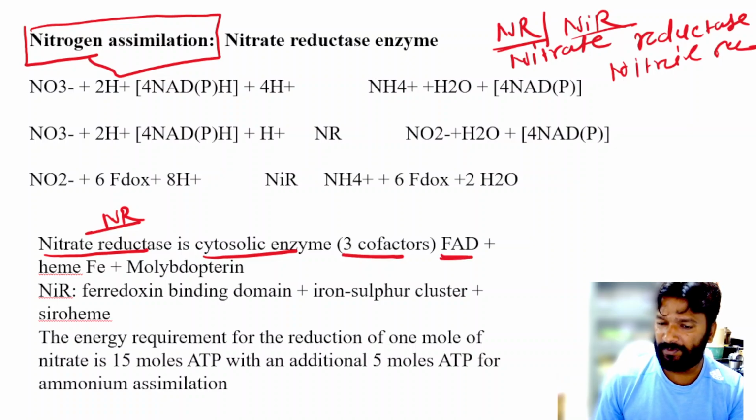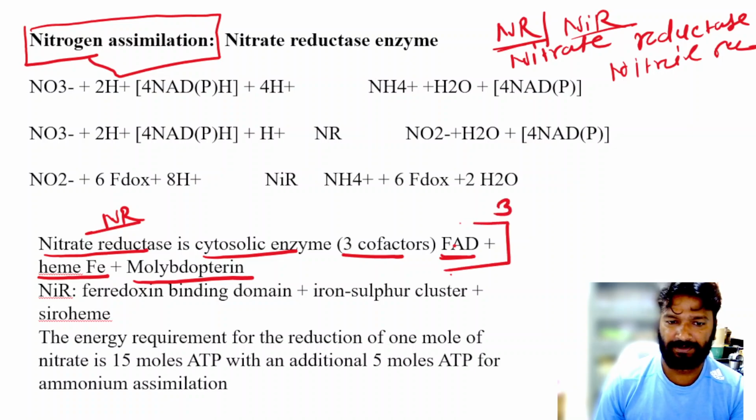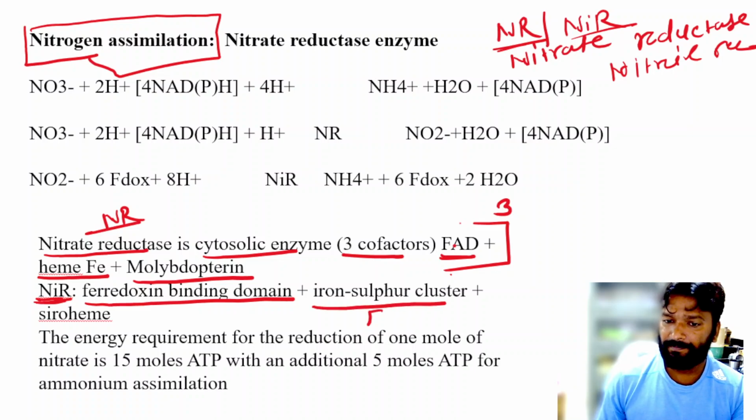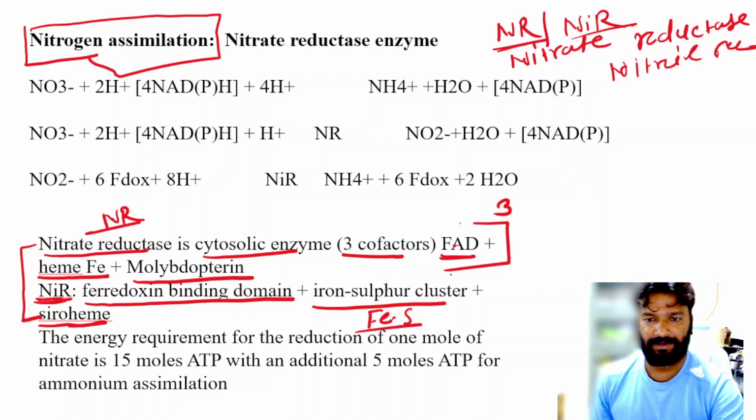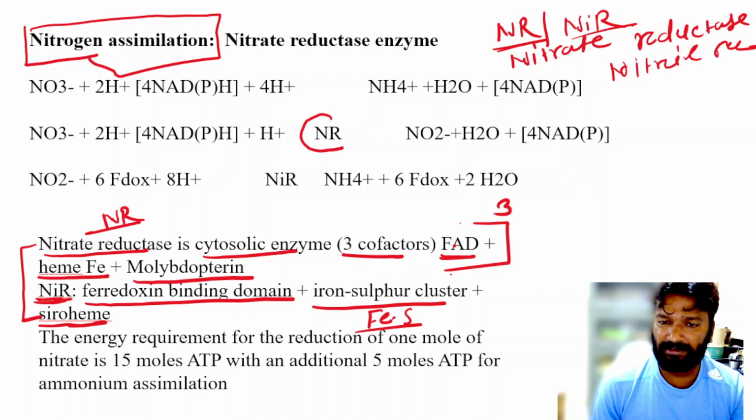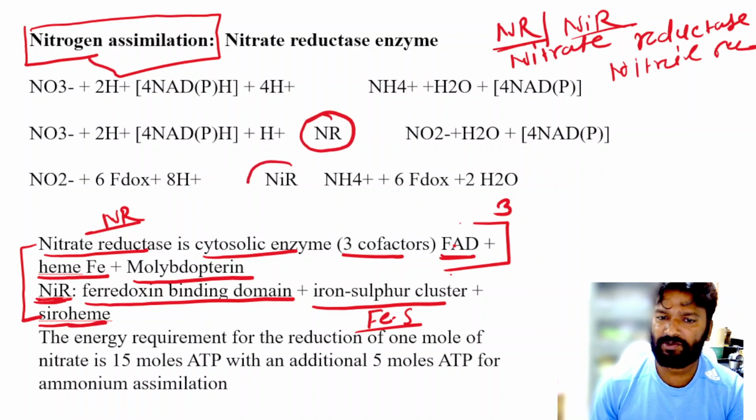Which ones? FAD, flavin adenine dinucleotide, heme iron and the molybdenum. Okay, so it is made up of three components, while this nitrite reductase is made up of a pyridoxine binding domain, iron sulfur Fe-S cluster and the siroheme. Okay, so this is about the structures, and now the reaction gets regulated by these two enzymes.